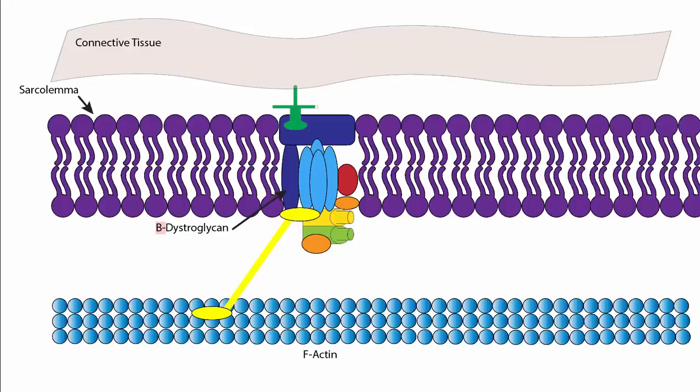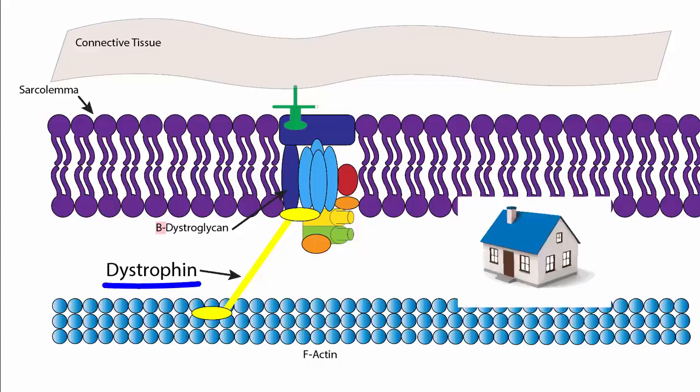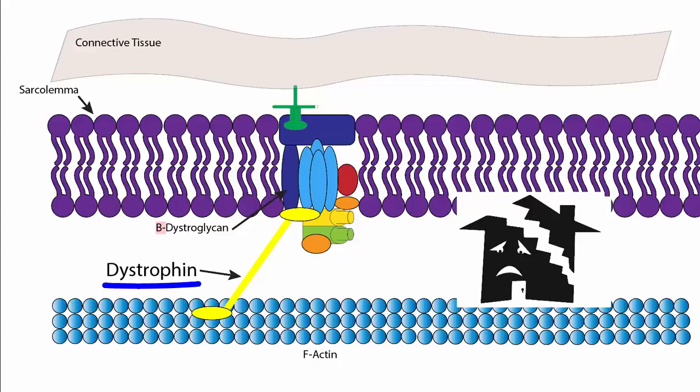So here's our healthy muscle cell, and we are going to zoom in and look at the cell membrane. Here is our healthy muscular cell membrane that has dystrophin. There are some important labels here. You got the sarcolemma, the B-dystroglycan protein, the F-actin, but the most important one that I want to point out is dystrophin. Dystrophin is a large protein that attaches portions of the sarcomere to the cell membrane. Think of a house. A house needs to have support beams to give it structure and support. If there aren't support beams, then the house is more susceptible to collapse.